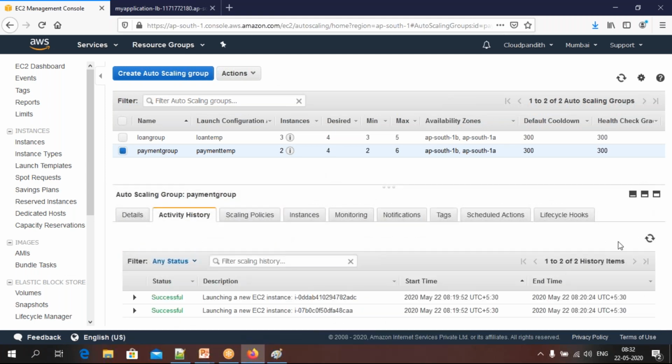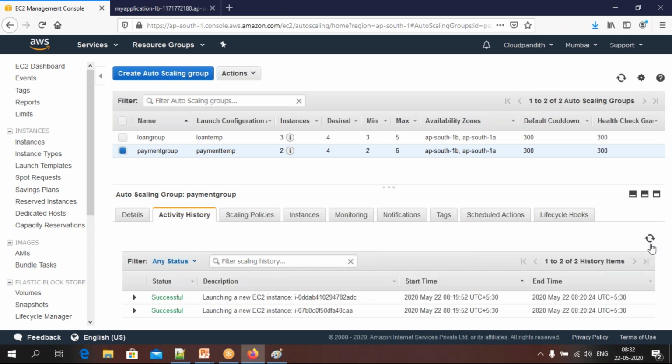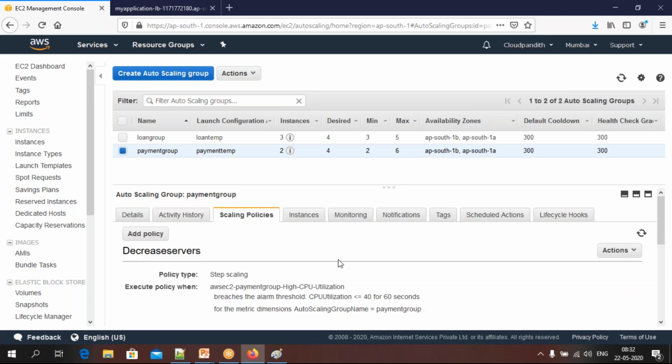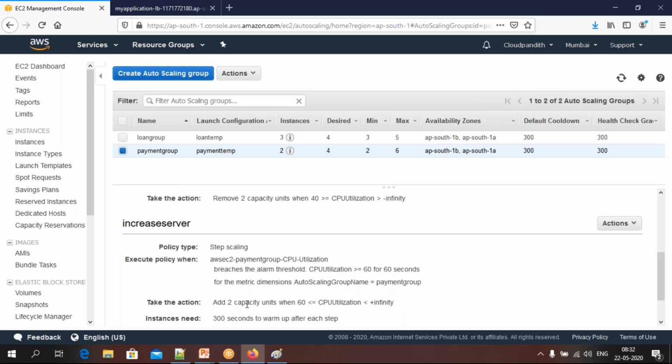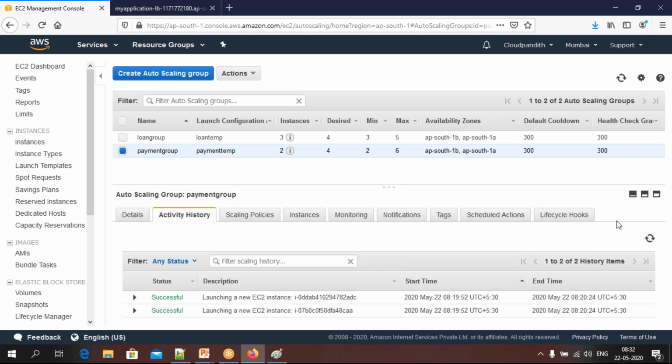It is in a process of terminating or launching. So now it is launching. Refresh it, it will come. Don't worry, it will come, friends. Okay, let's wait, it should come here.